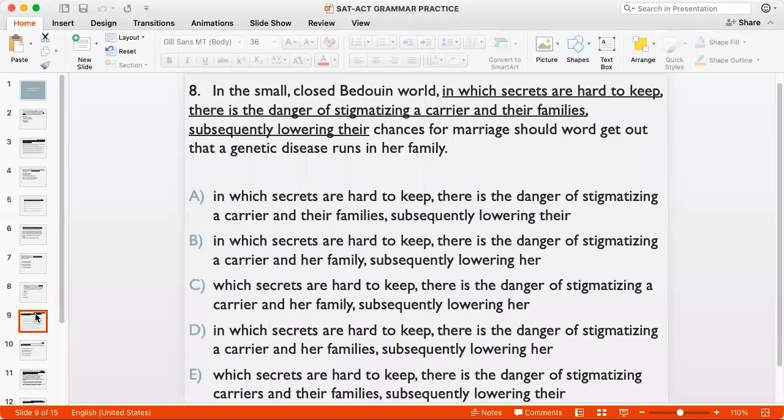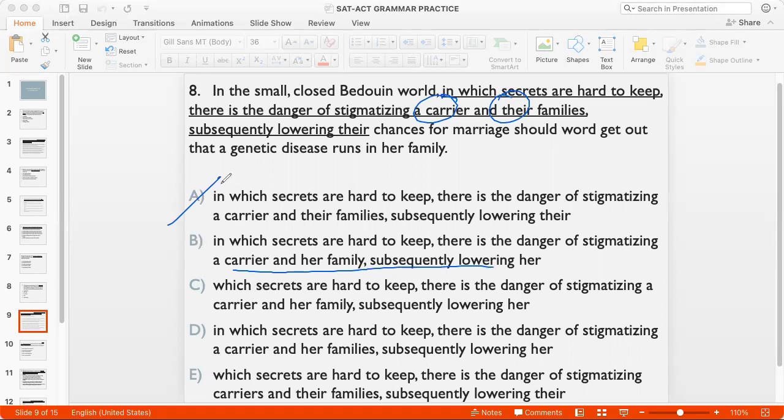Okay, question 8. In the small, closed Bedouin world in which secrets are hard to keep, there is a danger of stigmatizing a carrier and their families. So right off the bat, I see a noun and pronoun disconnect. If I say a carrier, I can't say their because their is plural and carrier is singular. So I can directly say that A will not be correct. Subsequently, lowering their chances for marriage should word get out that a genetic disease runs in her family. Okay, so I need to say stigmatizing a carrier and her family. Yeah, so it looks correct here.